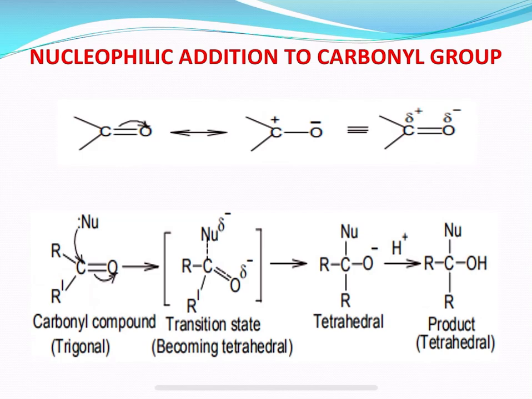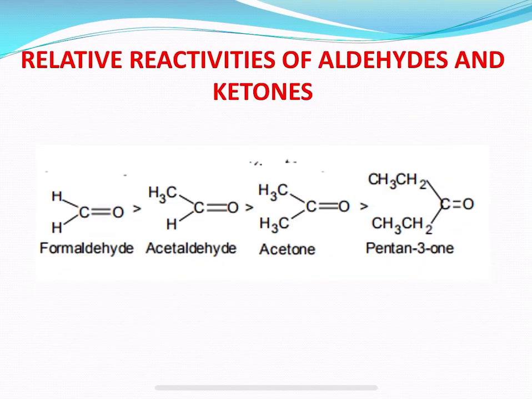The attached groups are brought closer, and this leads to steric hindrance. When the configuration is tetrahedral, the carbon has four substitutions.